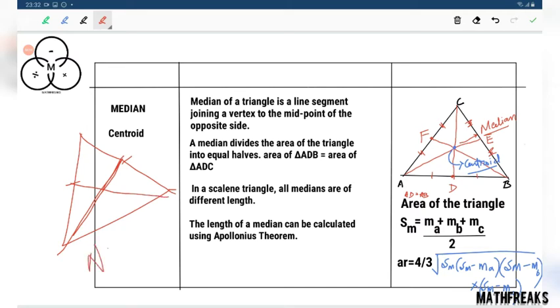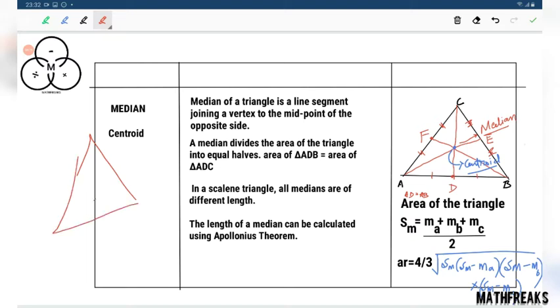You can note it down, that's your wish. And in an equilateral triangle, all the medians are of equal length. Length of a median can be calculated using Apollonius theorem. Now there are also some ideas of centroid.